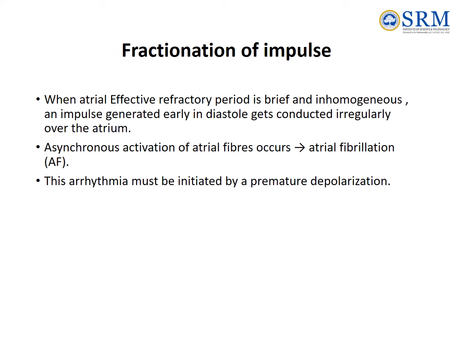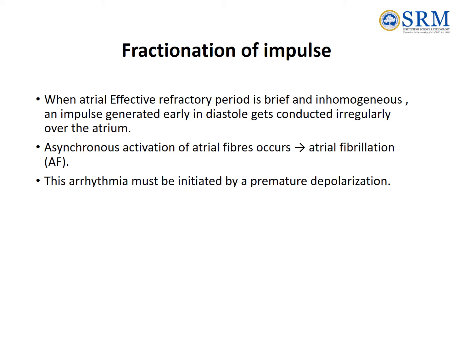Fractionation of impulse. When atrial effective refractory period is brief and inhomogeneous, under vagal overactivity, an impulse generated early in diastole gets conducted irregularly over the atrium, i.e. it moves rapidly through fibers with short effective refractory period, which have completely recovered, slowly through fibers with longer effective refractory period, partially recovered, and not at all through those still refractory.